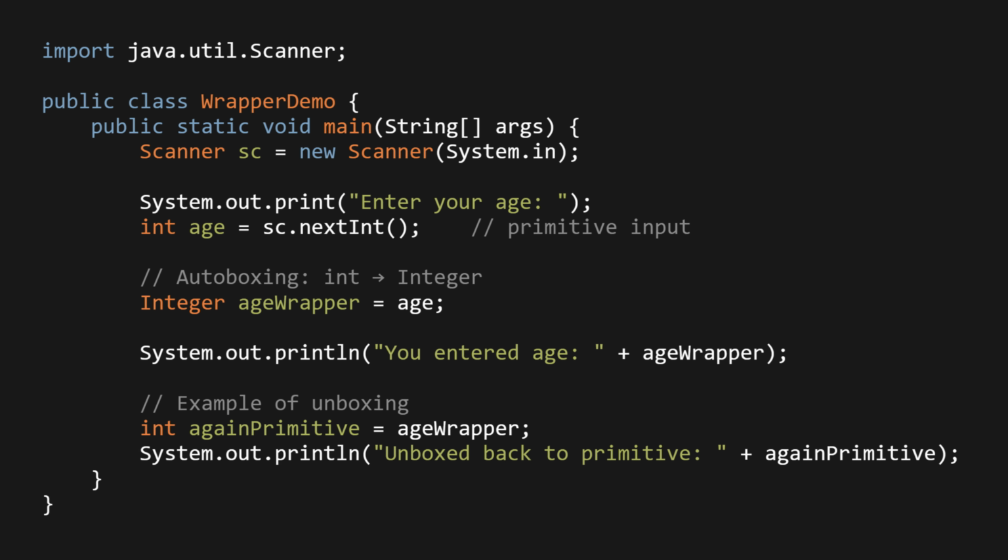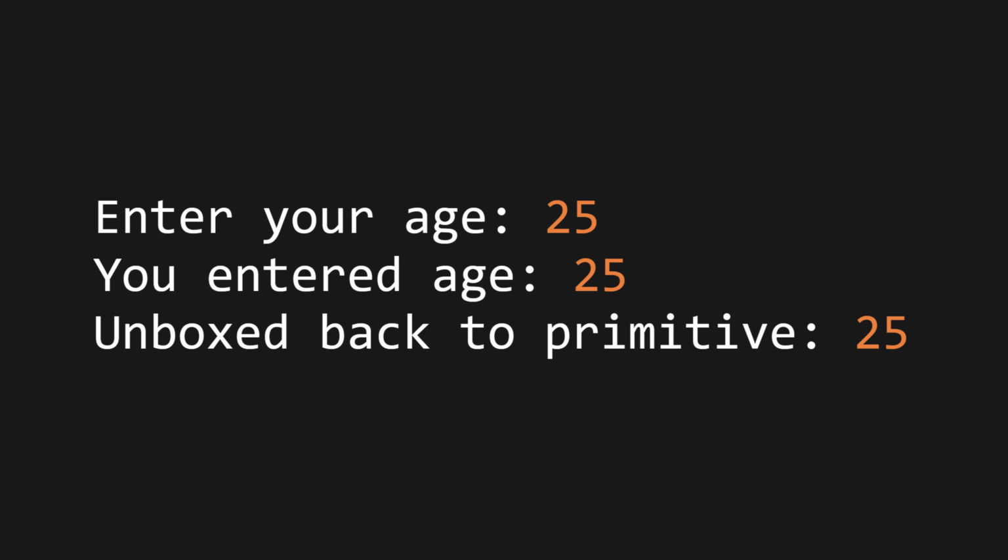int agePrimitive = ageWrapper. System.out.println, unboxed back to primitive, plus agePrimitive. And the output is: enter your age, 25. You entered age 25. Unboxed back to primitive 25.